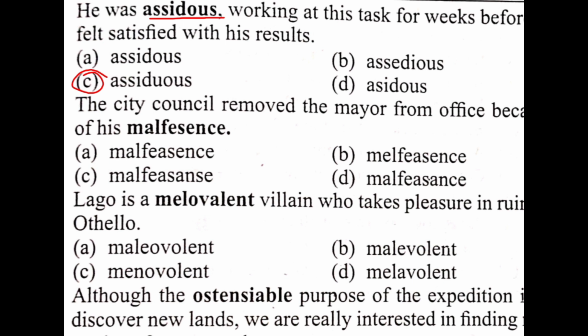Next word is written in dark color, that is malfeasance. And here your right option is D. Correct spelling of malfeasance.